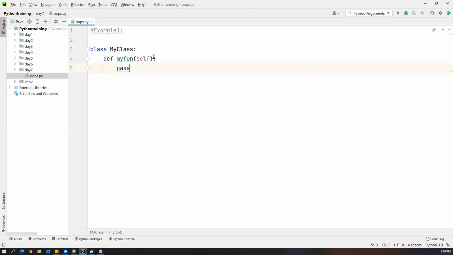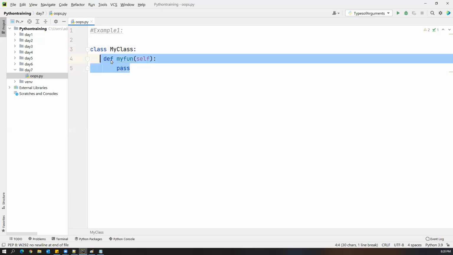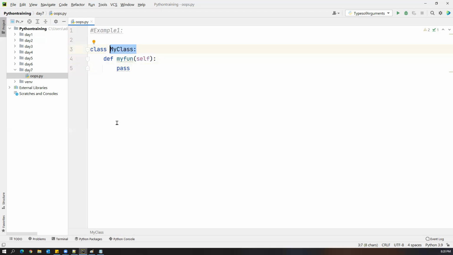Whenever you create a function inside the class, we call it a method. And by default, every method will take one argument called self. The default argument is self. If this function is taking multiple parameters, you have to specify those parameters separated by commas, but we should not remove the self. Whenever you say self, that is basically representing the class. So this function belongs to this class. That's the meaning of self. Whenever I say self here, this particular method belongs to this particular class.